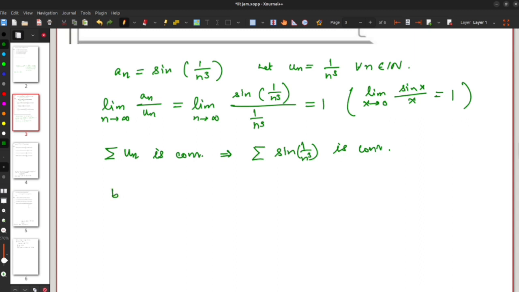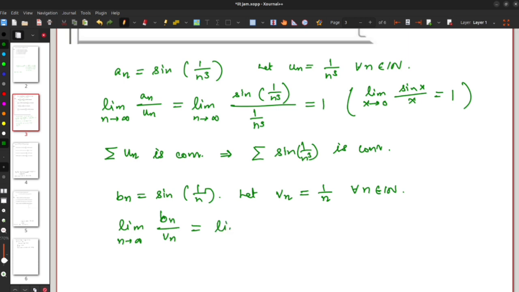Now come to the sequence bn, which is equal to sine of 1 by n. Let vn be the sequence 1 by n. Now calculate the limit of the ratio bn by vn, which is limit n tends to infinity sine of 1 by n by 1 by n, which is again 1.